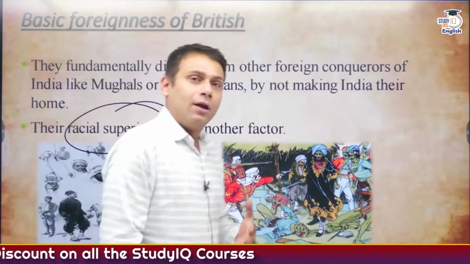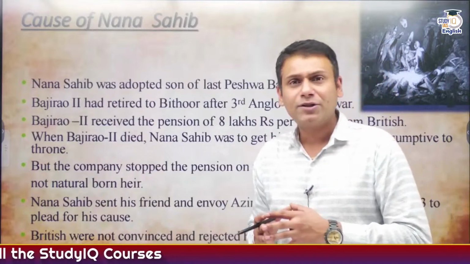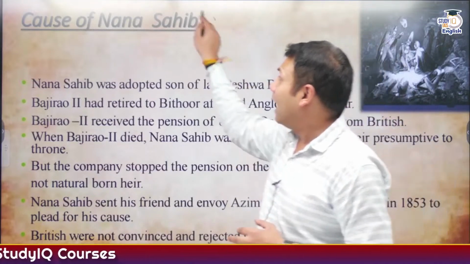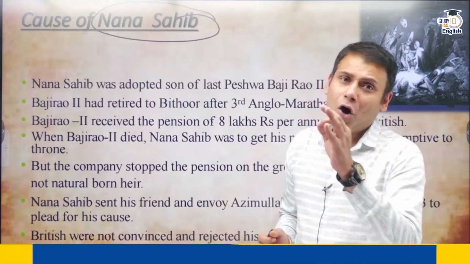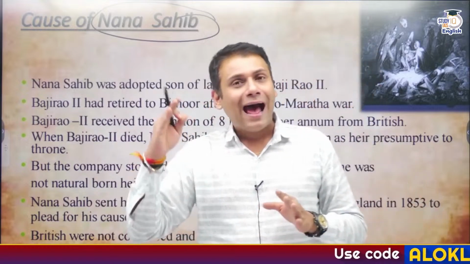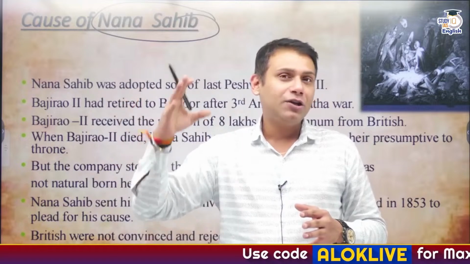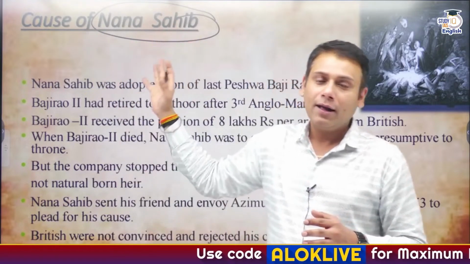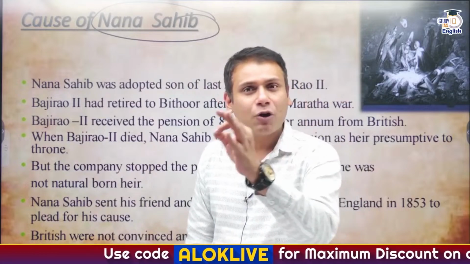Nana Sahib Peshwaji had a different cause. And what was the major cause of Nana Sahib Peshwaji? It is believed that Nana Sahib Peshwaji was the adopted son of Peshwa Bajirao II. After the 3rd Anglo-Maratha War, Peshwa Bajirao II retired to the region of Bithur, which is located in Kanpur. And he was given an annual pension of 8 lakh rupees by the Britishers.